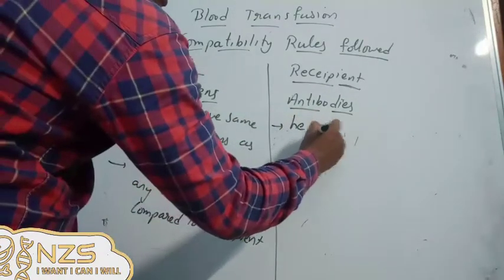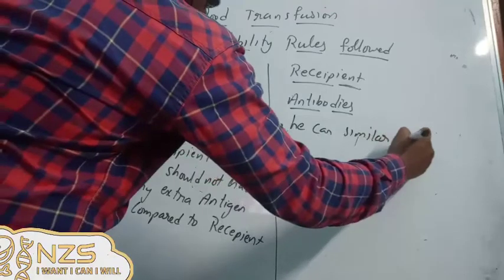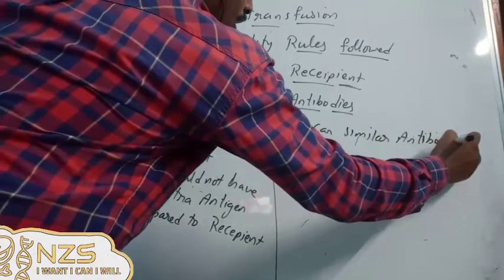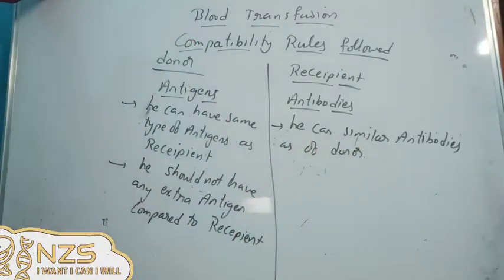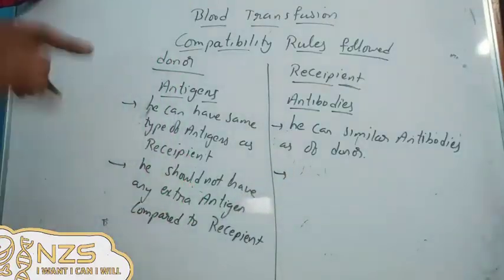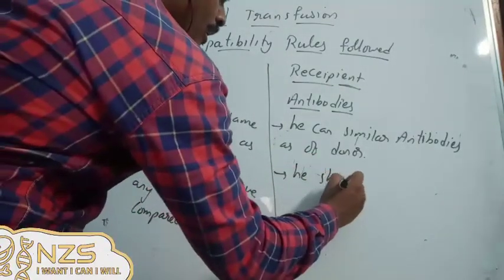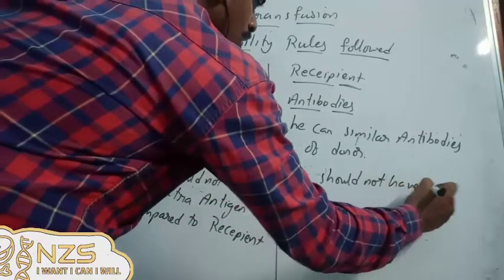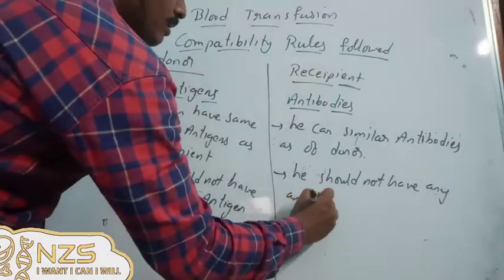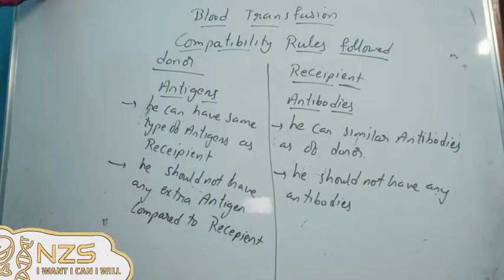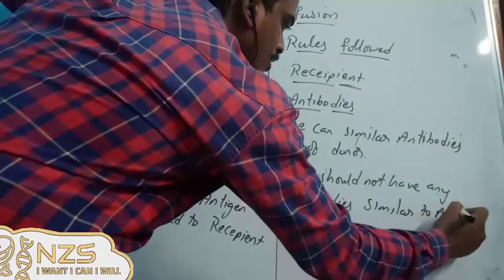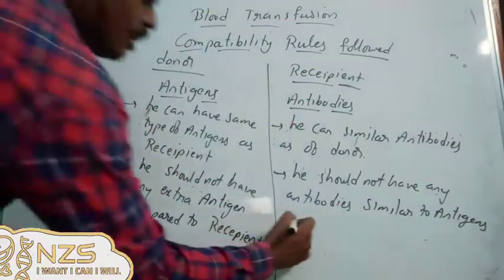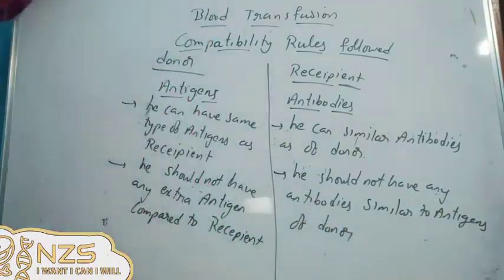He can have similar antibodies as the donor, but he should not have any antibodies similar to the antigens of the donor.